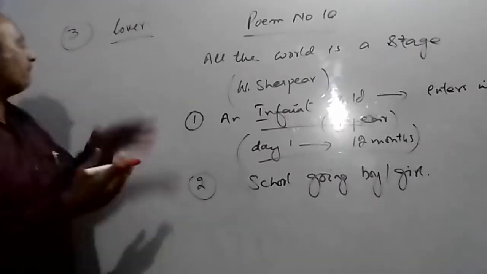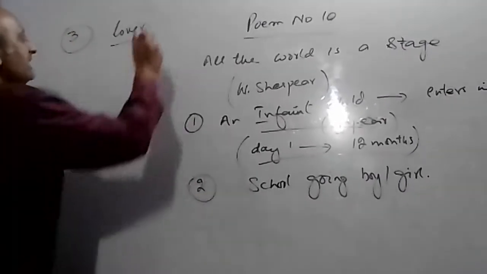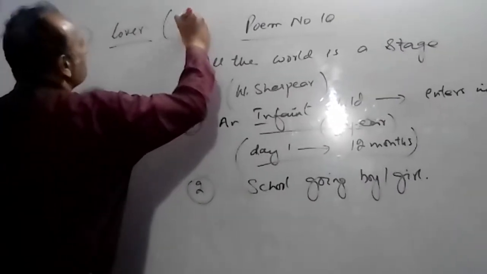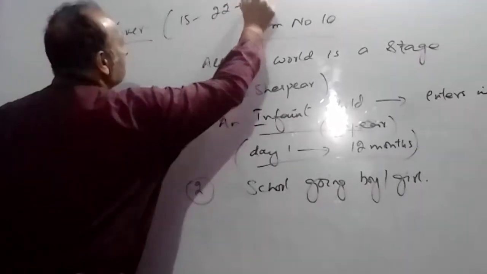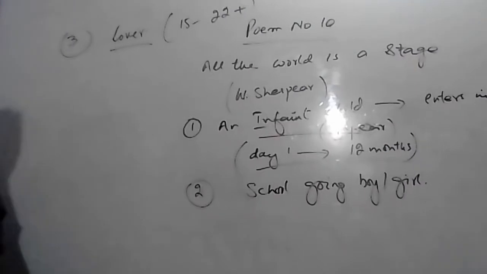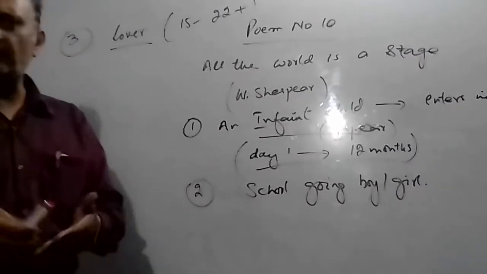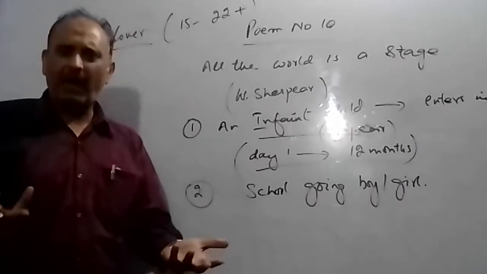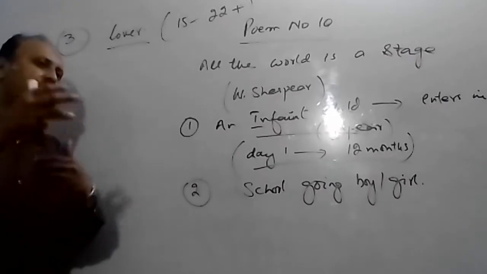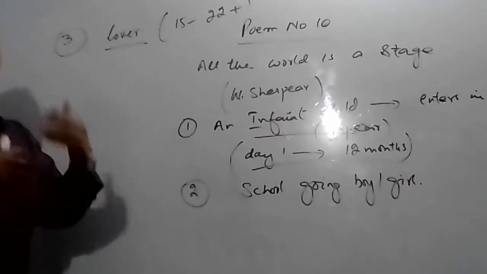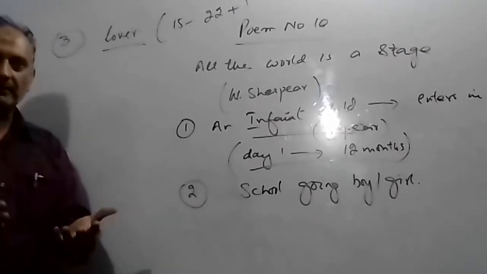You yourselves are approximately in this age, which starts from 15 to approximately 22 and plus years of age.